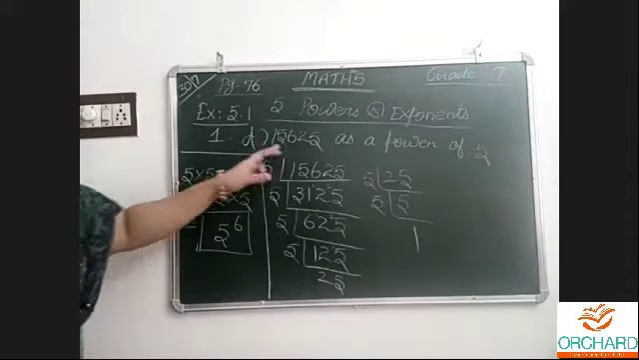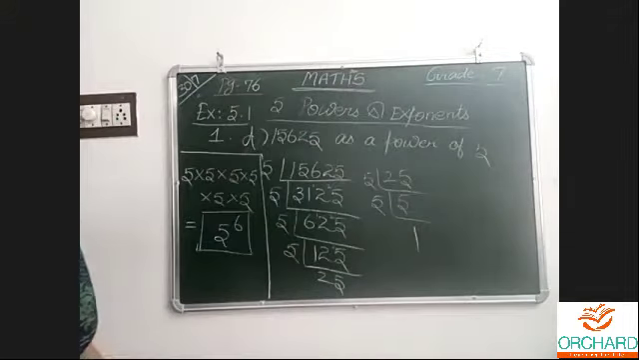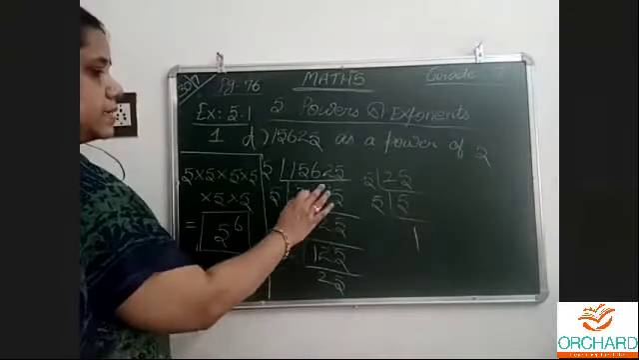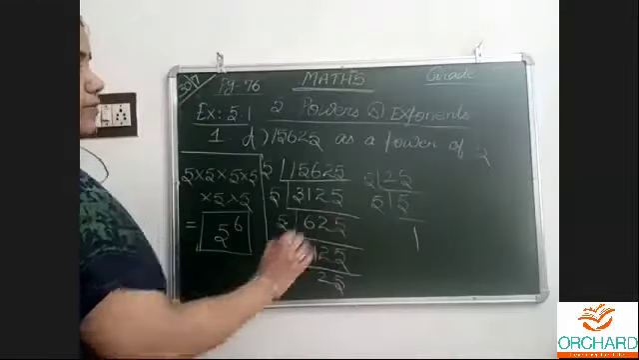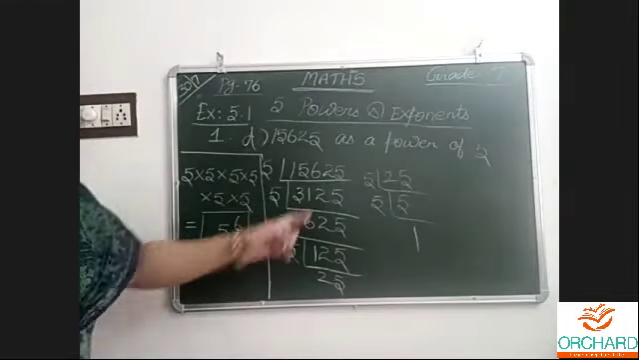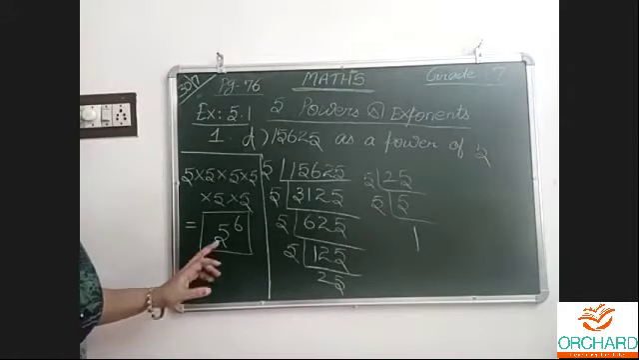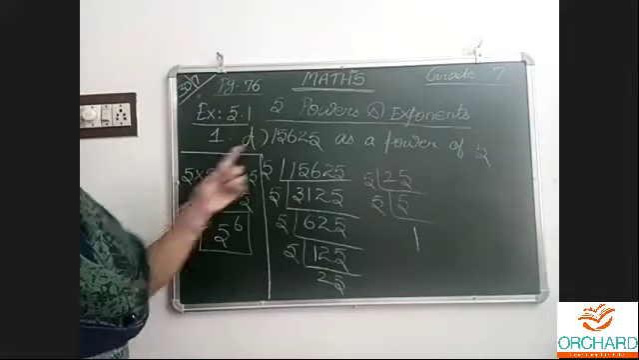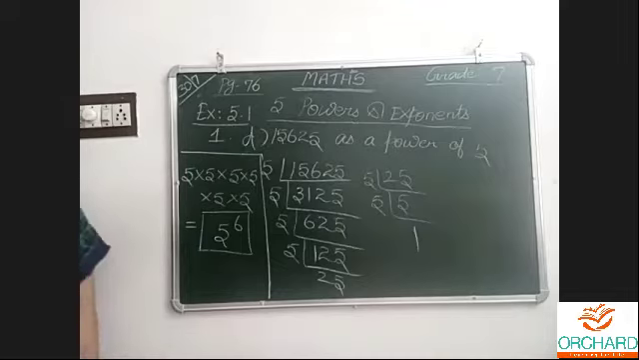Express, they are asking. Express this number as a power of 5, which means we must keep on dividing and must write the number as a power of 5. 3, 4, 5, 6, 5 power 6. We wrote it as a power of 5, which means this number must be repeated 6 times like this to get this number. This is 1D.